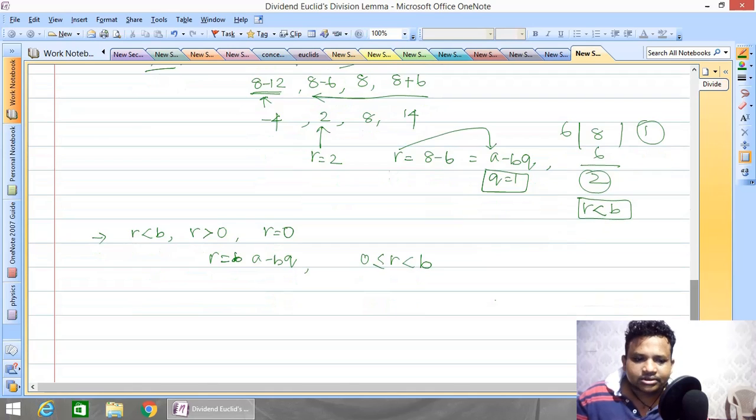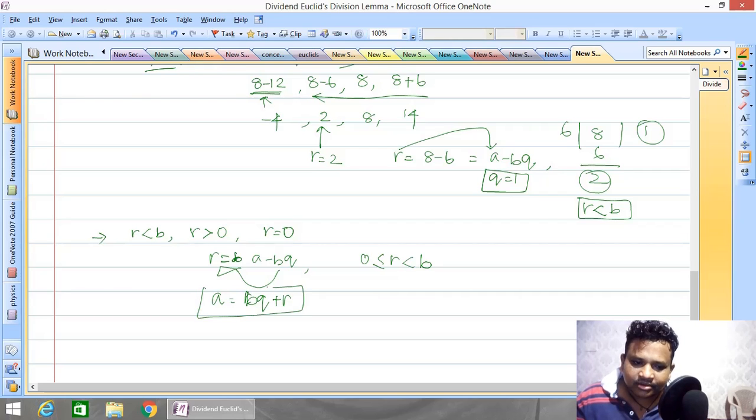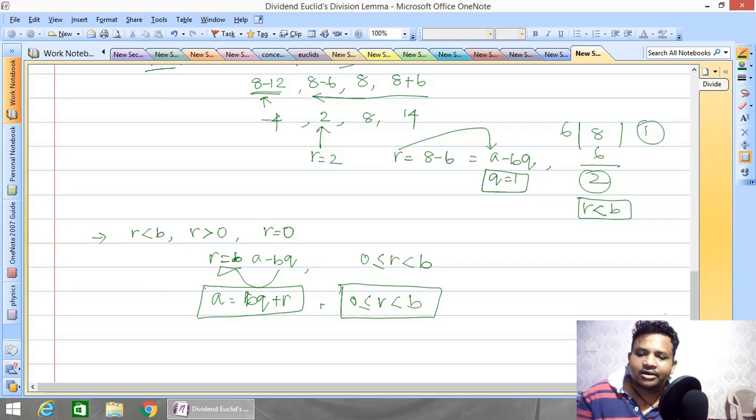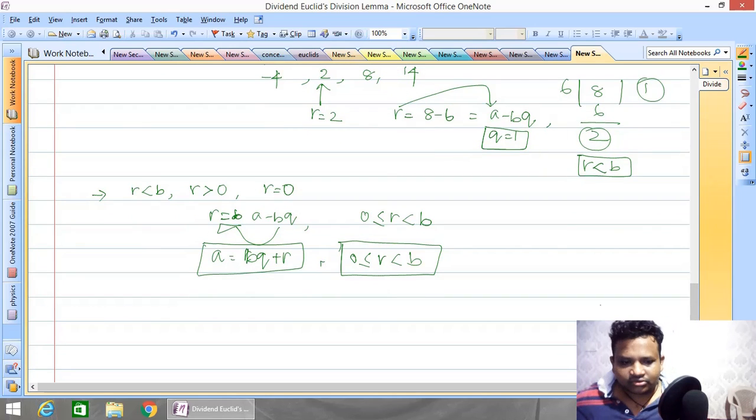Now from this we concluded that if R is equal to a minus bq, then if you take bq to the right hand side, we get a is equal to bq plus r, which is our statement. So this is 0 less than or equal to r less than b. So this proves our first part by considering two examples. By taking examples, we can easily understand this. Without the examples, it may be difficult to understand.